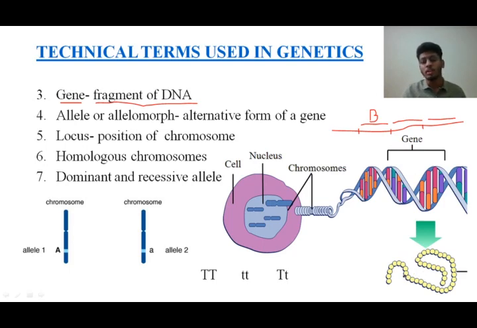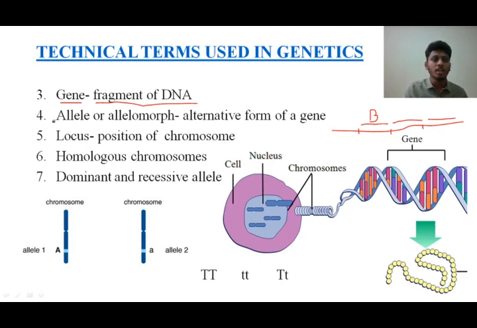The genes will not be blue in color, but the gene comes with lots of information within it. The genes will be expressed within your body as a protein. The protein will give you a character of, say, blue eye, or whatever the character corresponds to. I hope you understood. I repeat, genes are present on the DNA, and each gene corresponds to one particular character when they express.